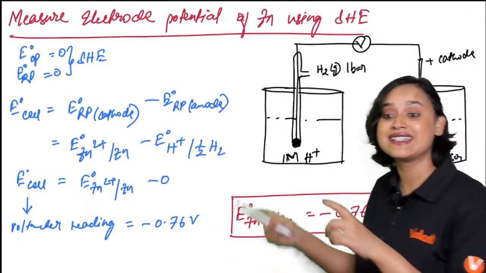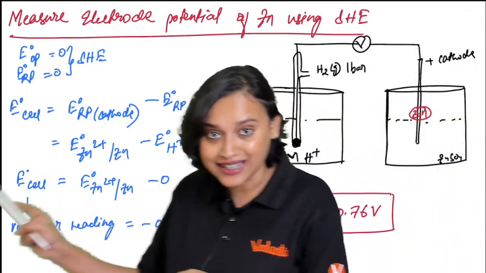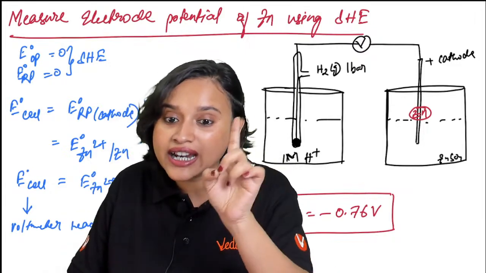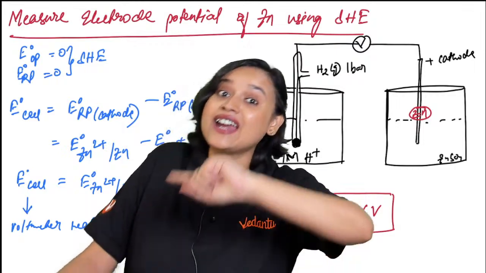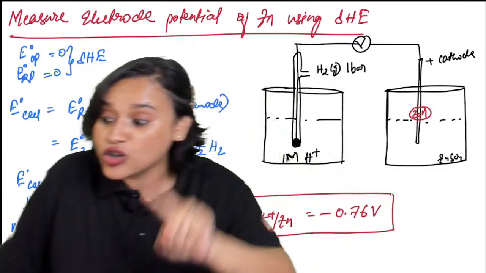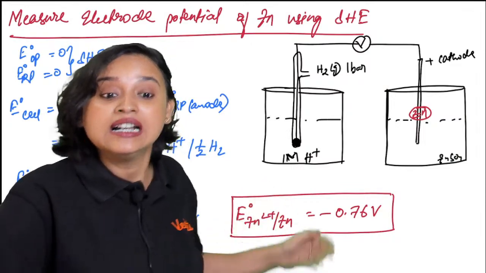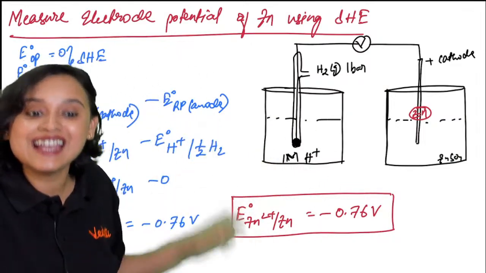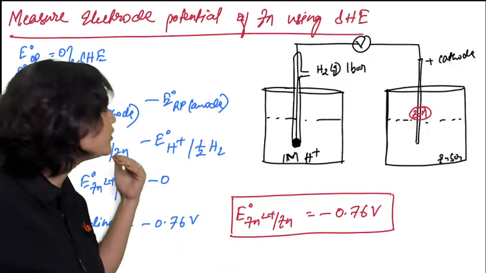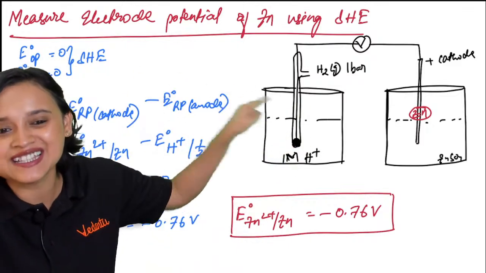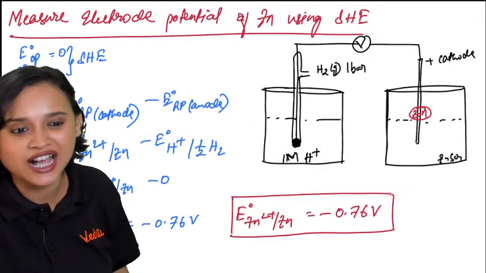That means that Zn2+ to zinc, that reduced form we will not get. Zn can get to the Zn2+ form, it can go to its oxidized form, but the reduced form we will not be getting. That means a metal which has a less stable reduced form will not undergo reduction. This is the significance of the minus.